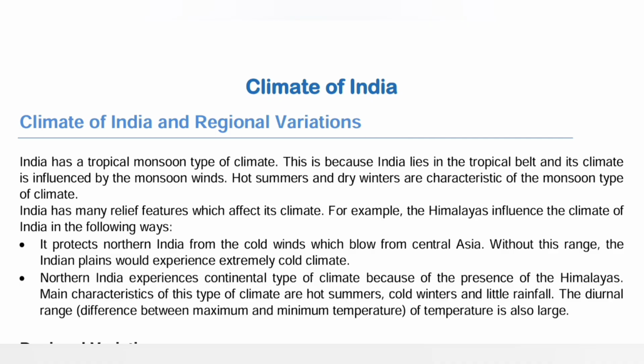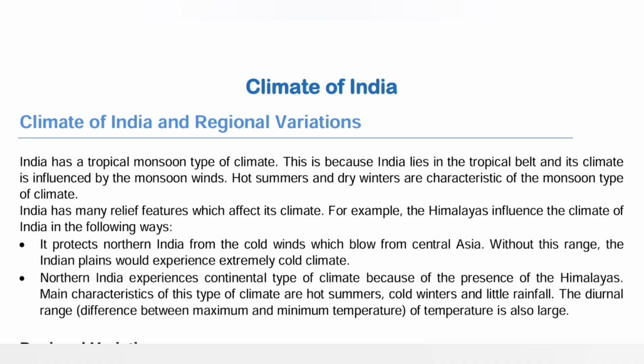And the relief: India has many relief features which affect the climate. For example, the Himalayas. As you know, the Himalayas start from the northern part of India and run to the northeast part of the country. The Himalayas act as a border for defense as well as for the climate of India.